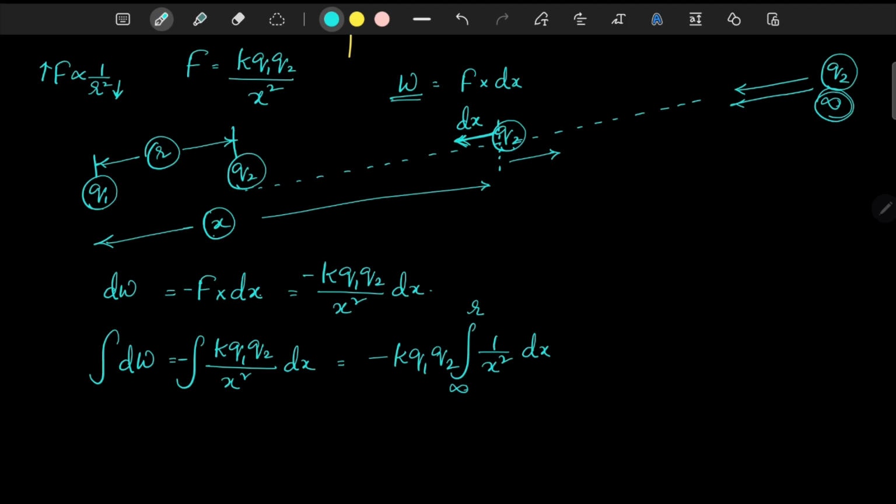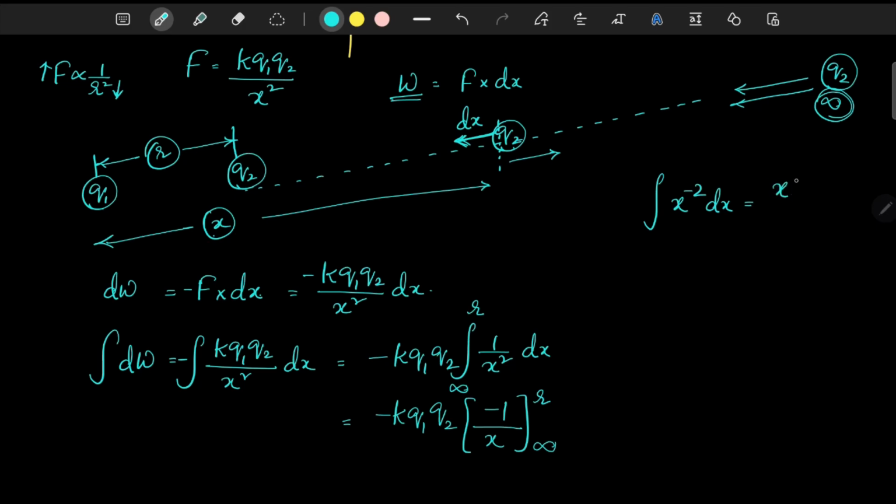Now what is the integral of 1 by x square? It is minus 1 by x, with limits from infinity to r. How is it minus 1 by x? 1 by x square can be written as the integral of x power minus 2 dx.